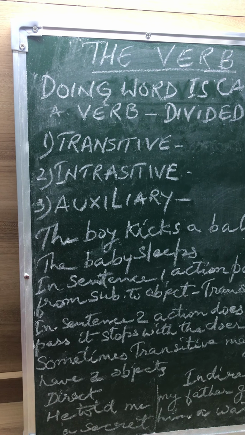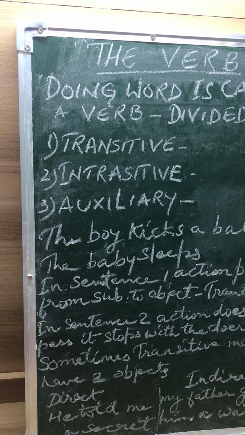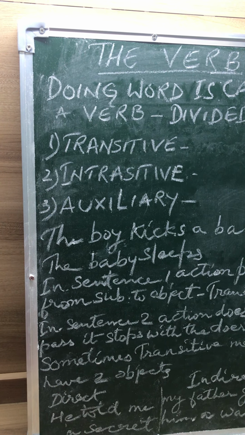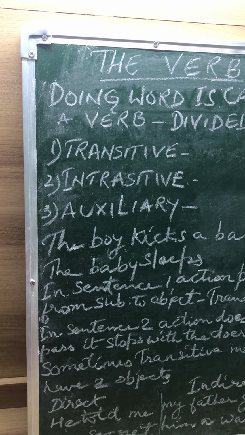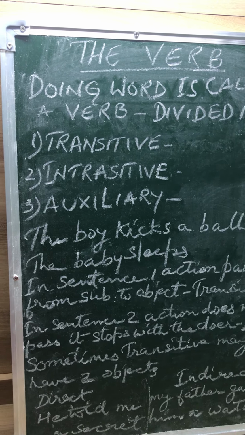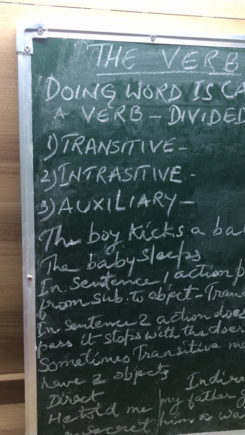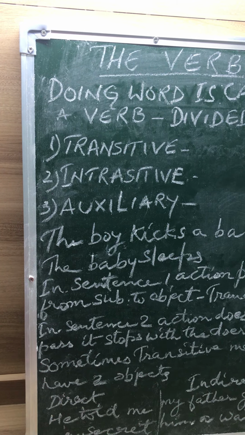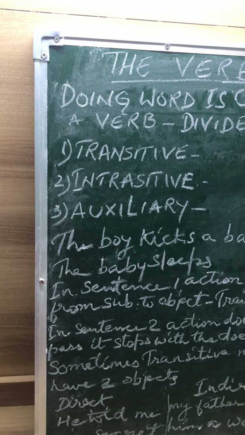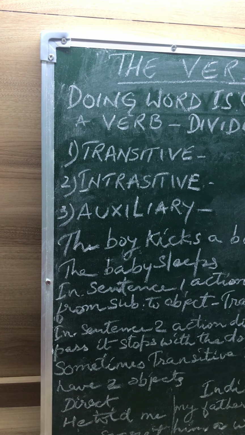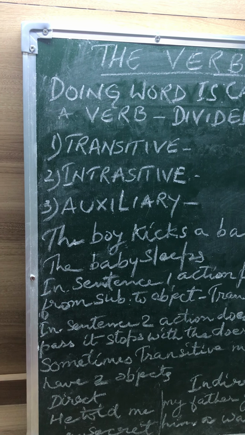Therefore, a sentence with a transitive verb requires the doer of the action, which is called the subject, and the receiver of the action, which is known as the object. For example, I bought fruit. In this sentence, I is the subject, bought is the verb, and fruit is the object.